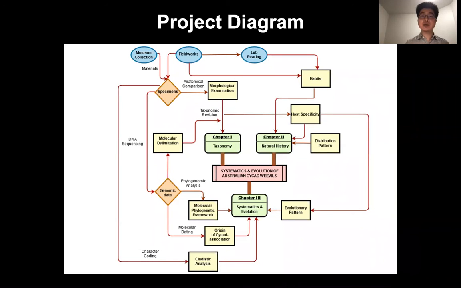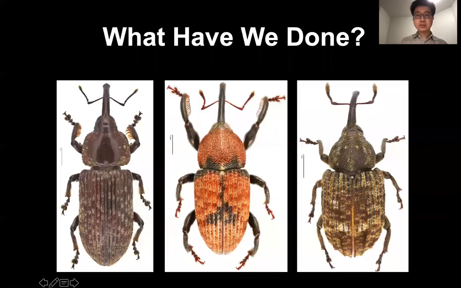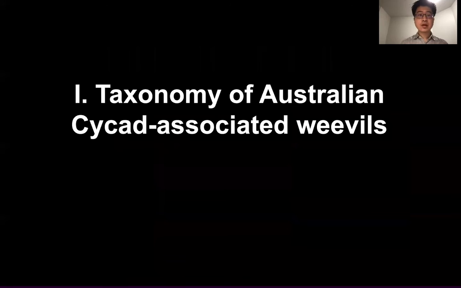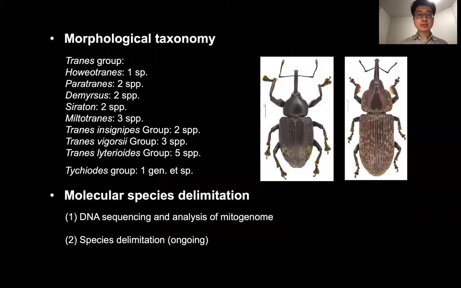So this is our project diagram. Now we will show you what we have done so far and the ongoing research. For the taxonomic section of Australian cycad weevils, after our morphological examination, we have confirmed at least 9 distinct new species for the Tranes group and 1 new species for the Australian Tychiodes group.